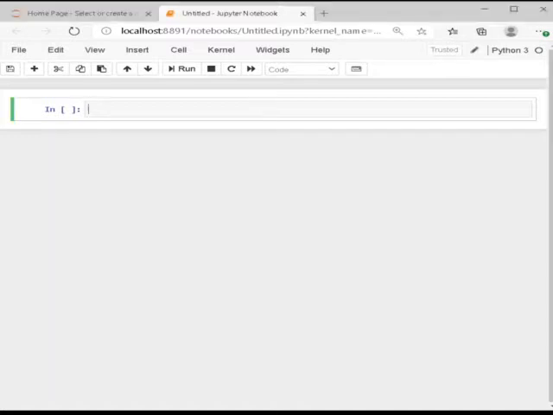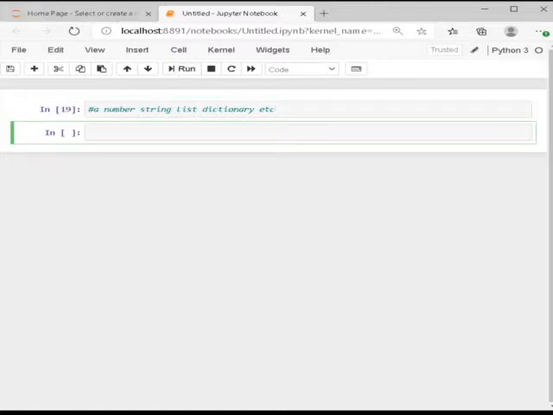So the inbuilt classes are number, string, list, dictionary, and etc. So these are the built-in types of Python programming language. Let me show you an example.